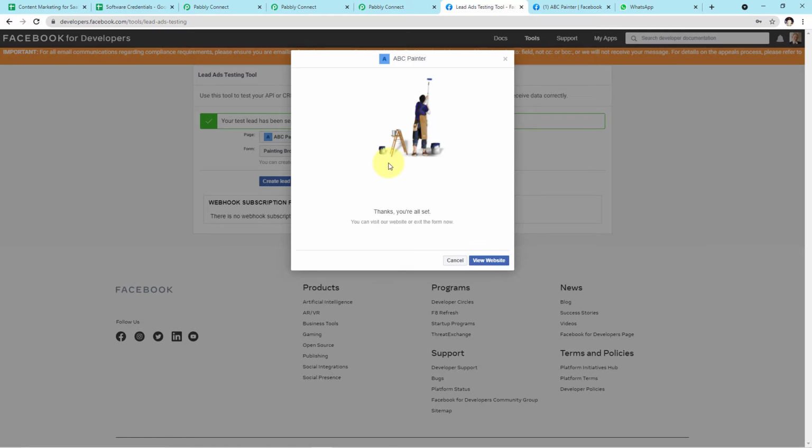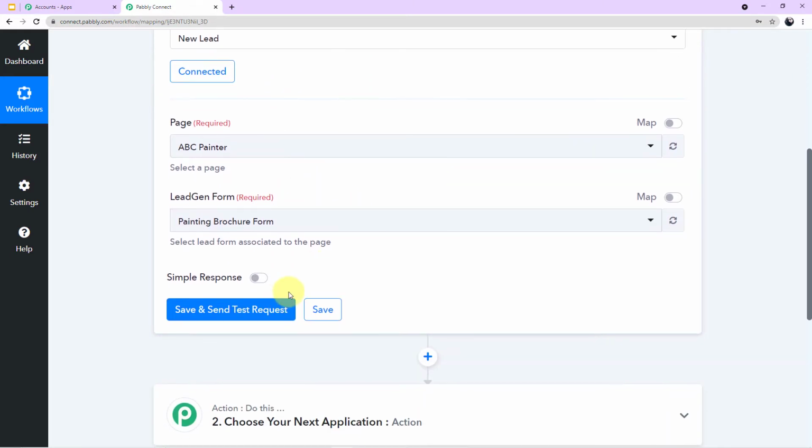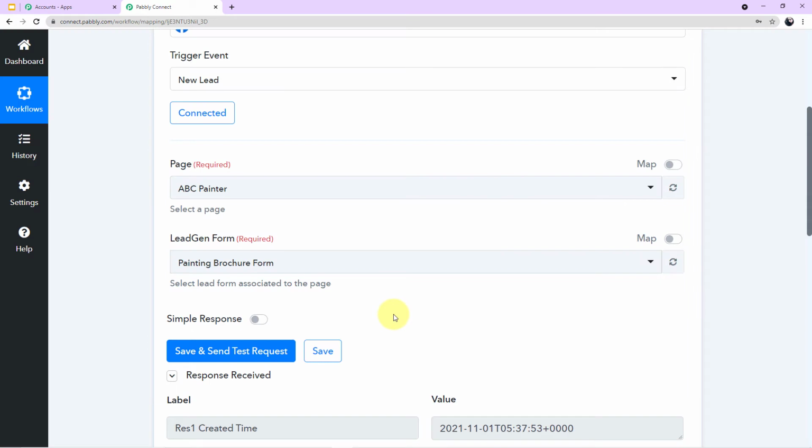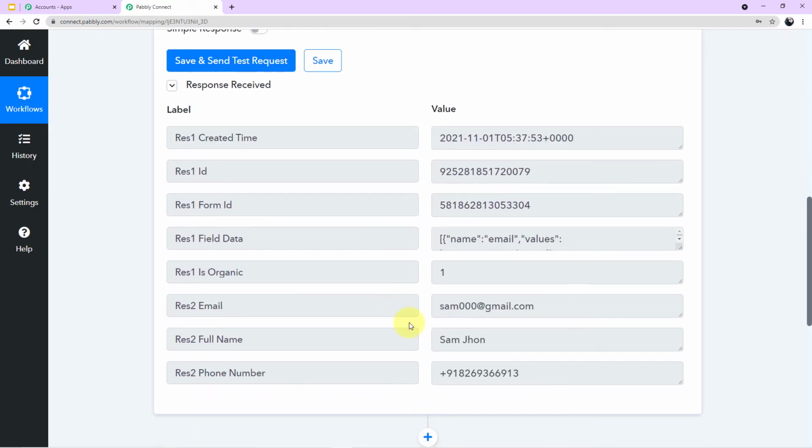Now let's go to our Pabbly Connect account where we were making our workflow and see if the responses have been captured there or not. Okay guys, so to capture the responses, we will click on save and send test request. And here you can see the details of our customer which we have filled right now. You can see the email ID and the mobile number have been successfully captured here in Pabbly Connect. So we have successfully integrated Facebook Lead Ads with Pabbly Connect.